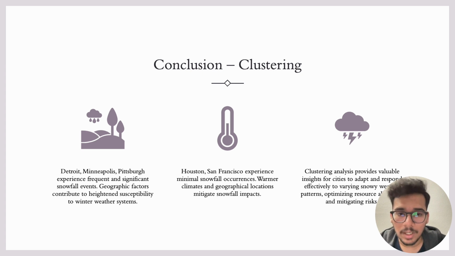This is due to warmer climates and the geographical location of these cities that helps them mitigate the snowfall impacts. And clustering analysis from this study provides valuable insights for the cities to adapt and respond effectively to varying snow weather patterns. It also helps in optimizing resource allocation, mitigating risk, and planning activities during the snowfall.